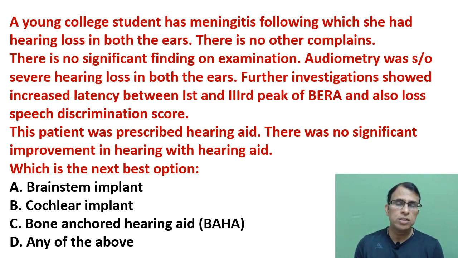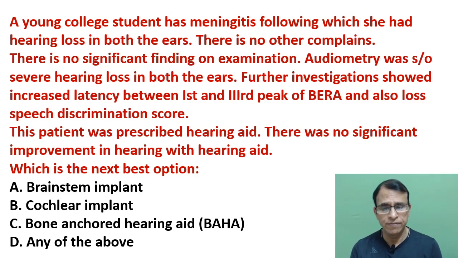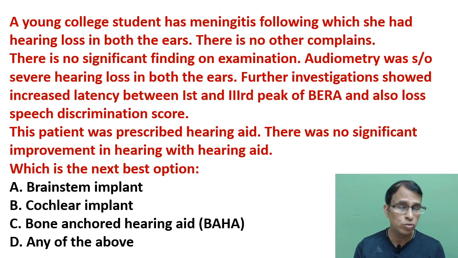Now, as I said, this is not a middle ear disease causing hearing loss. It is inner ear disease, either labyrinth or the nerve, because it is due to meningitis, and it's bilateral. Same brain, both sides in this brain get infected. Whenever you have hearing loss of sensorineural nature, one of the things we often do is prescribe a hearing aid. Now, in this case, the hearing aid did not work. So you have to go for something else because there is a severe hearing loss, and sometimes it does not work, especially if it is a neural disease. In eighth nerve diseases, hearing aids are not very good options.